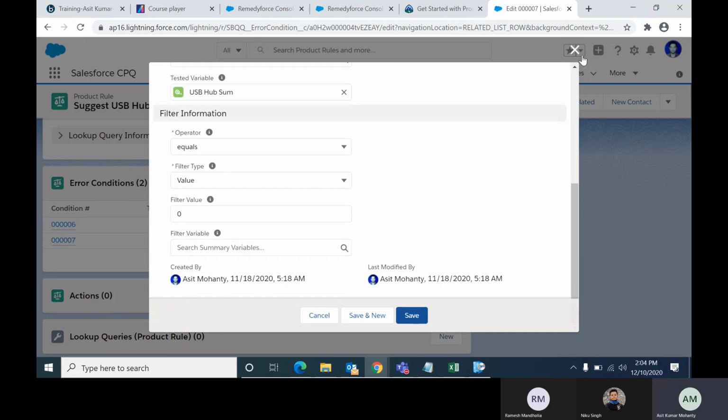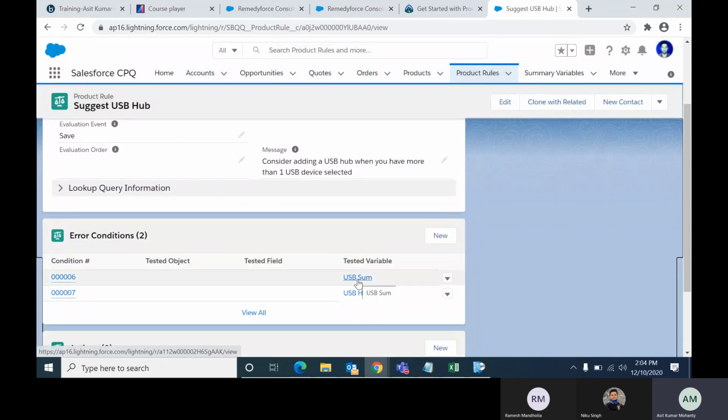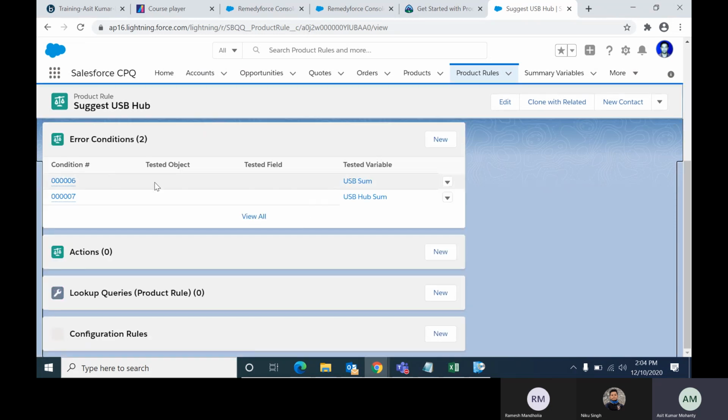So first it will check whether the sum of USB devices is greater than 1 or not. Yes, it is greater than 1, it is satisfying. That means we make condition met all. First it will check this one, and then it will go to the next condition and see whether USB hub sum is equal to 0 or not. Yes, USB hub sum is equal to 0.